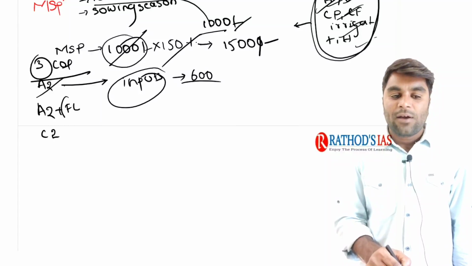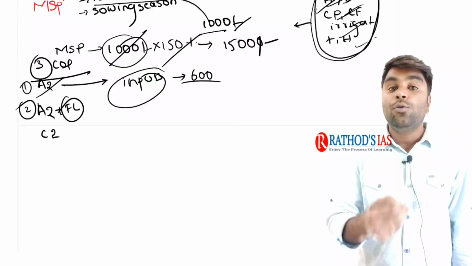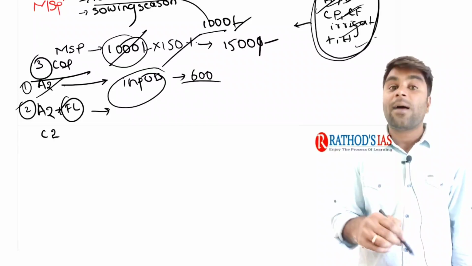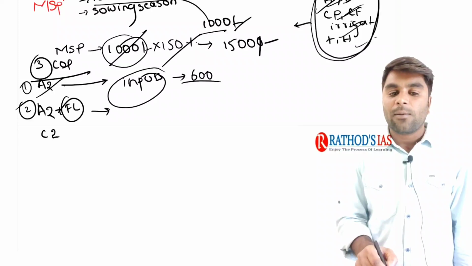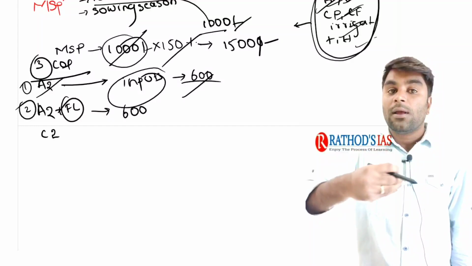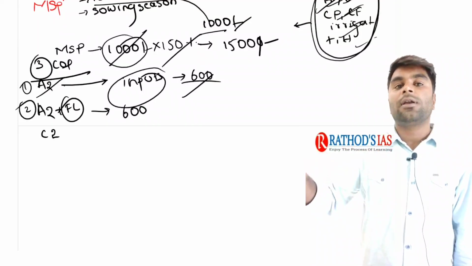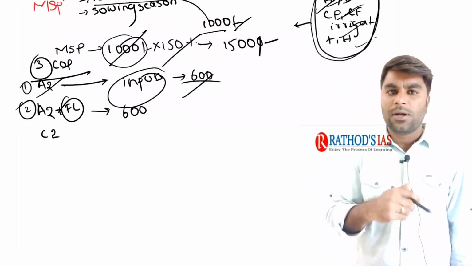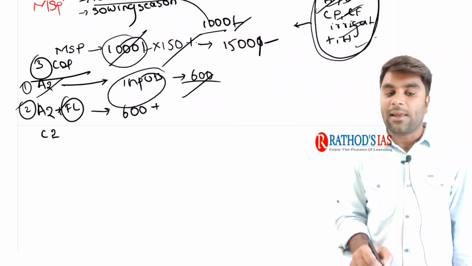Next we have the second important component. This is the first one. The second important component is A2 plus FL. FL stands for family labor. In the above case, the A2 component is the amount the farmer spent on purchasing the inputs to take up agricultural activities. Next we have the FL. FL stands for family labor.